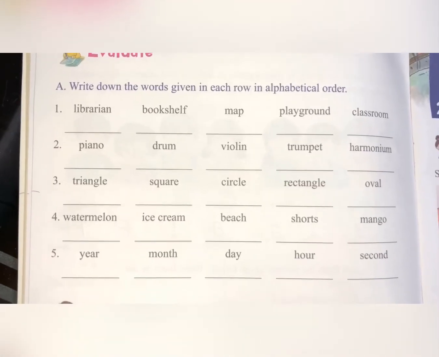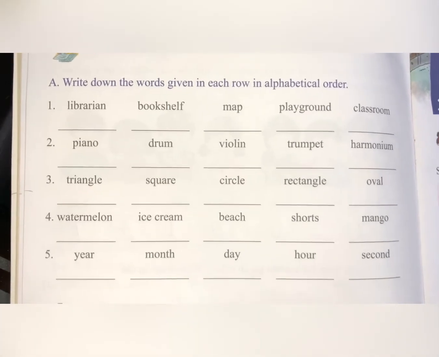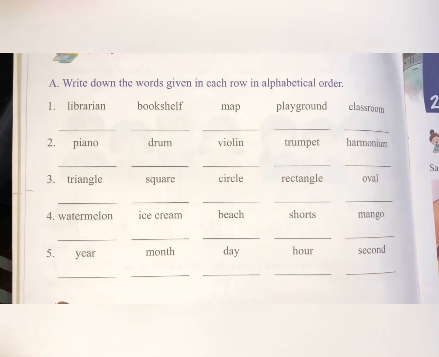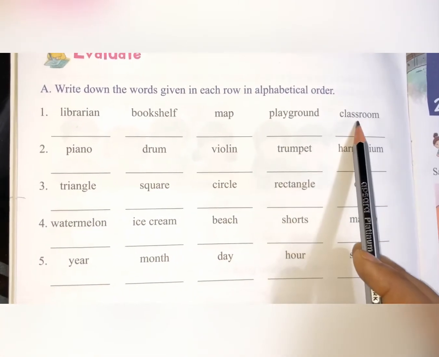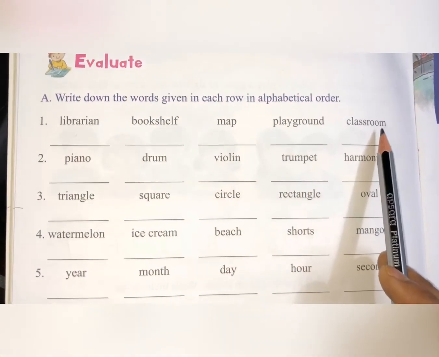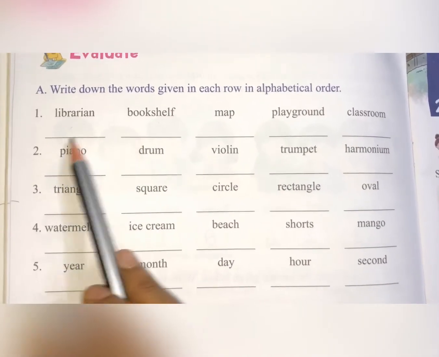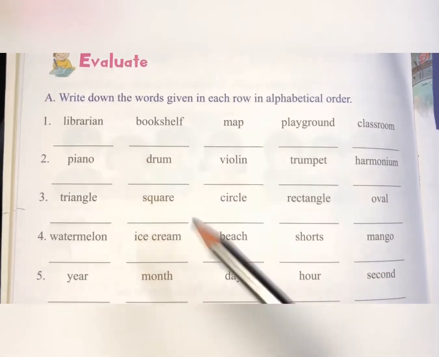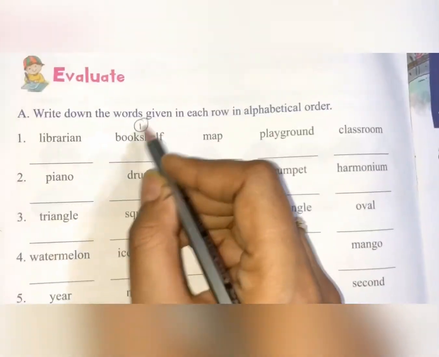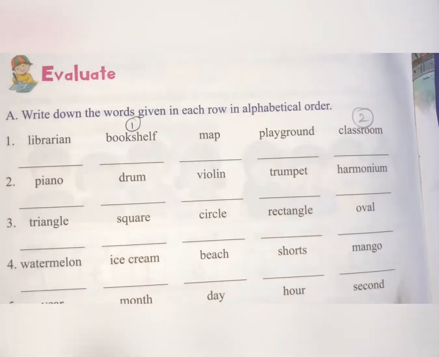Students, this is the last exercise on page number 10. You have already done this exercise, but still I'll help you. Here, librarian, bookshelf, map, playground and classroom. 5 of the words are given. You have to arrange them according to the alphabetical order. So what will come first? B. B for bookshelf. So bookshelf will come first. You will write bookshelf here. Then C, classroom you will write here.